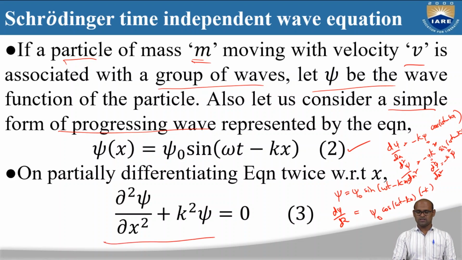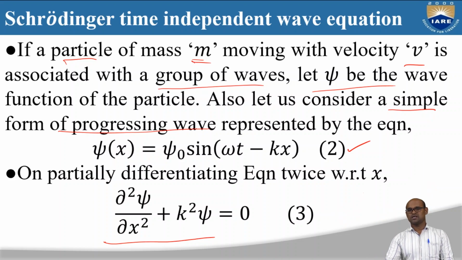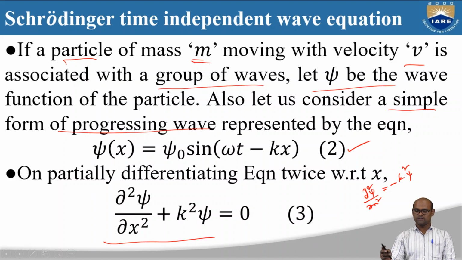That is why we write d²ψ/dx² + k²ψ = 0. Just do the first differentiation and then the second, and you will find that ∂²ψ/∂x² is basically −k² ψ. So that is why I have written ∂²ψ/∂x² + k²ψ = 0.